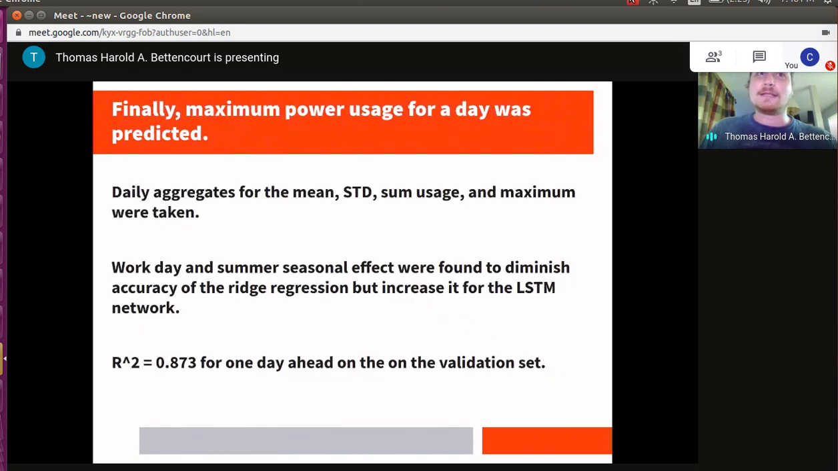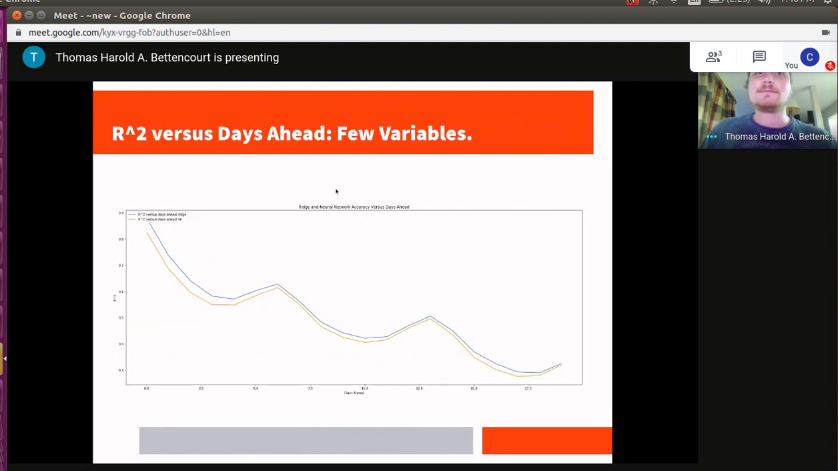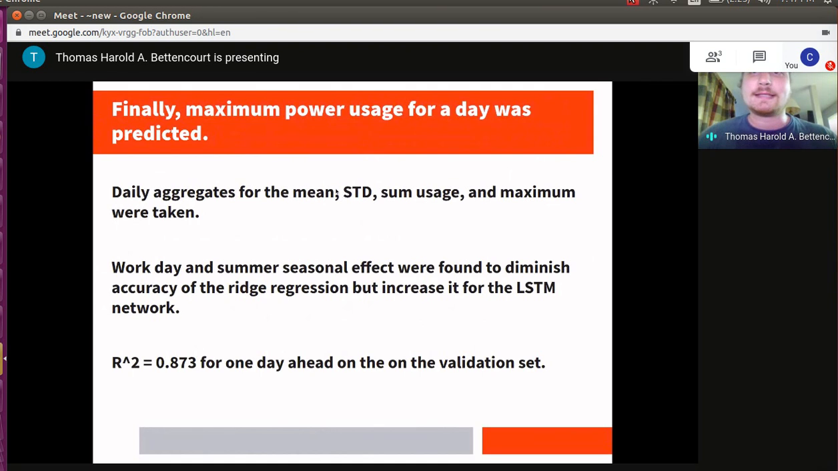Finally, the maximum power usage for a day, that is a calendar day, was predicted. Daily aggregates for mean, standard deviation, sum usage, and maximum were taken. Workday and summer seasonal effects were found to diminish the accuracy of the ridge regression, but increase the accuracy for a long short-term memory neural network. The R-squared was 0.873 for 1 day ahead on the validation set for the ridge regression.